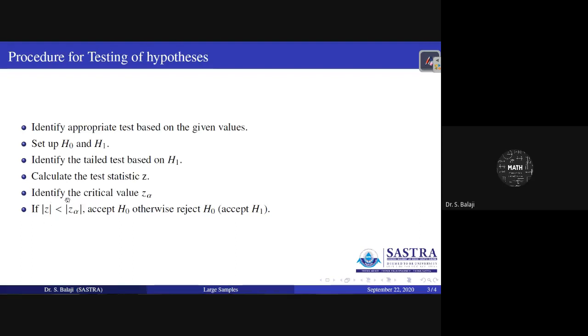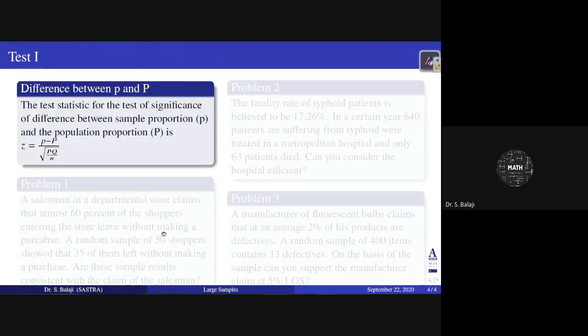If modulus value of Z is less than modulus value of Z alpha, accept H naught; otherwise reject H naught. With this procedure, we can identify whether to accept or reject H naught.